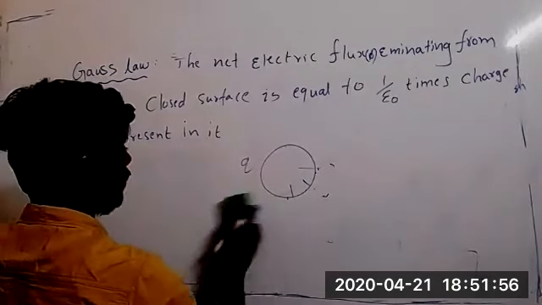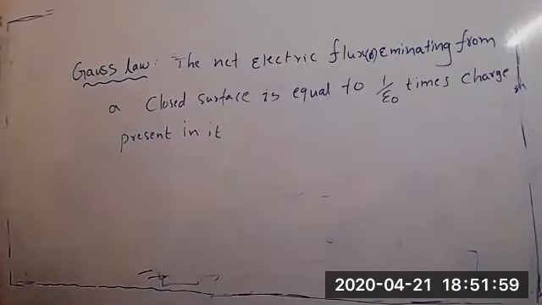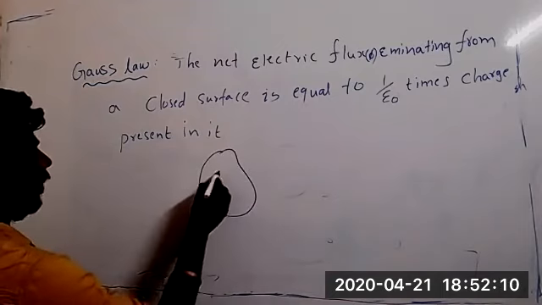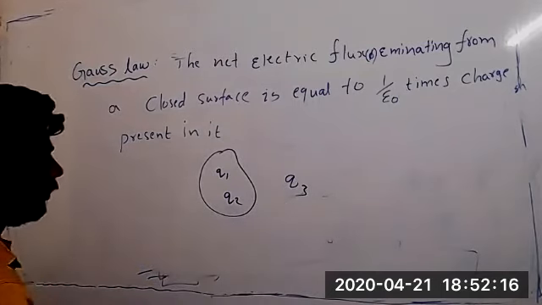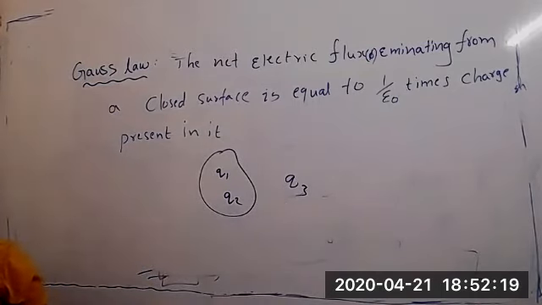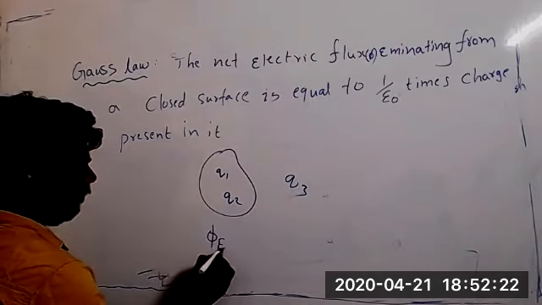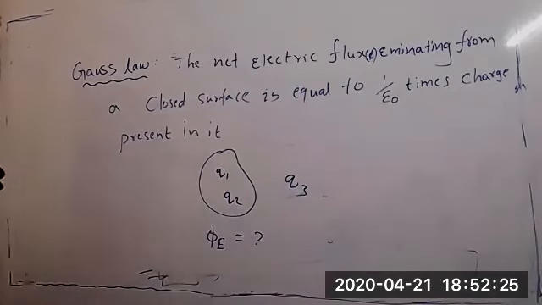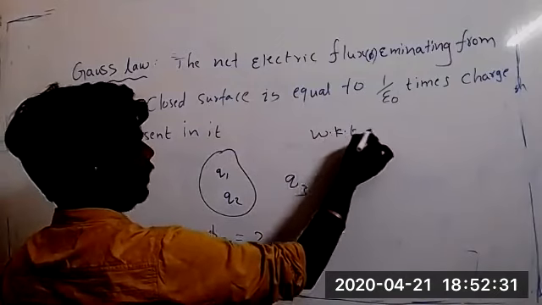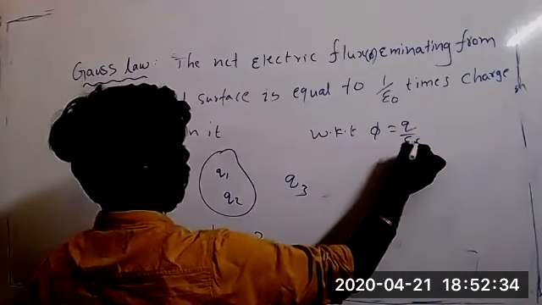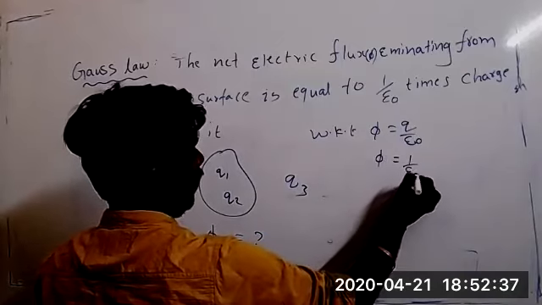One more small example I will tell you. A small question for you. If you answer this question, then maybe you can understand. I can feel that you understood. One of them Q1, Q2 and Q3. Now, flux, how much? We know that the flux formula is equal to Q by epsilon naught, or flux equal to 1 by epsilon naught into Q. Both are the same.